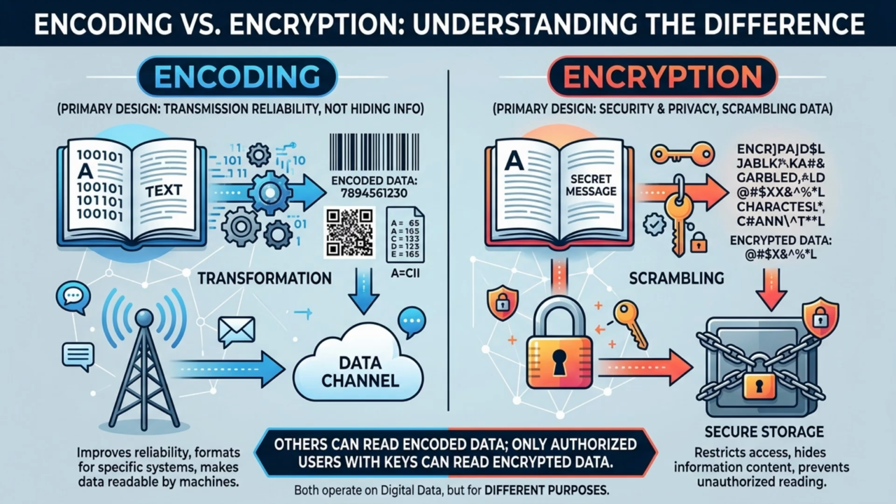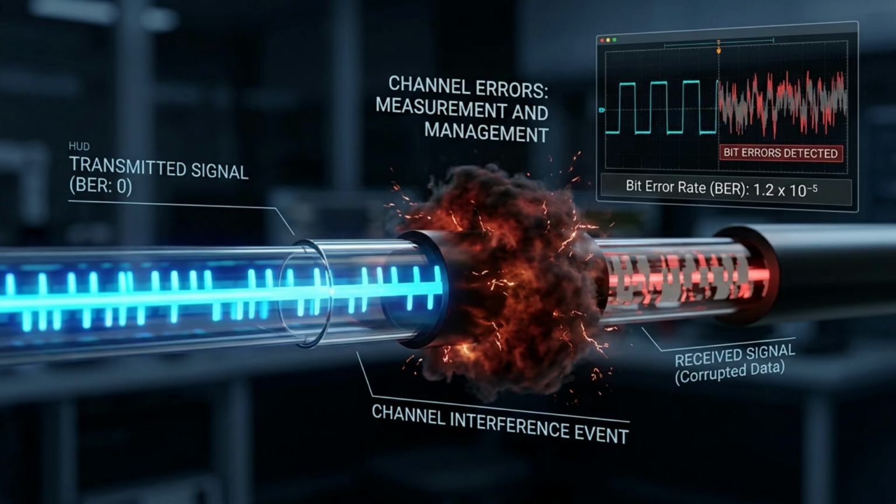A common misconception is that encoding encrypts or hides information. In reality, encoding is primarily designed to improve transmission reliability, while encryption is used to provide security and privacy. These are completely different processes, although both operate on digital data. Now that we understand how communication systems protect transmitted information, we can examine what happens when errors still occur. In the next lesson, we will explore channel errors and discover why communication channels inevitably introduce bit errors and how engineers measure and manage them.